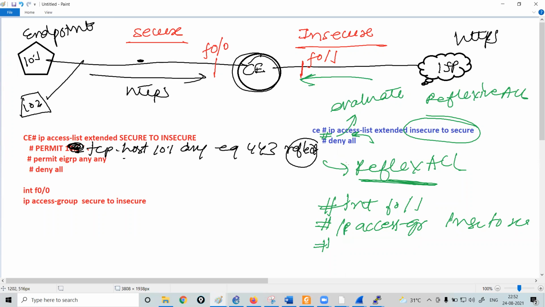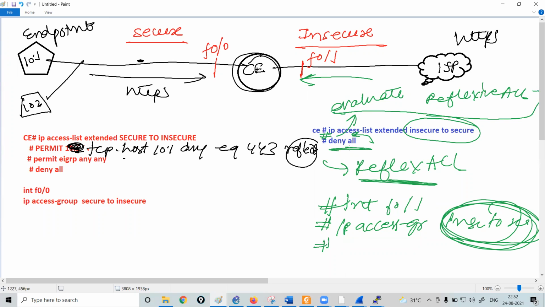Okay, so that means I will tell my router F0/1 that whenever you receive traffic, obviously you are going to check the ACL configured on your interface. Now this interface has two statements: one is evaluate reflexive ACL and the other one is deny all. So before denying all the packets, your router will check what the reflexive ACL is saying.